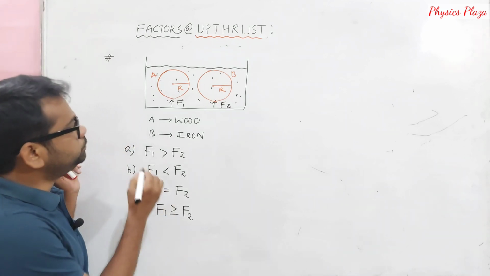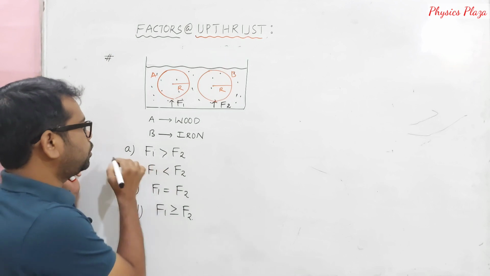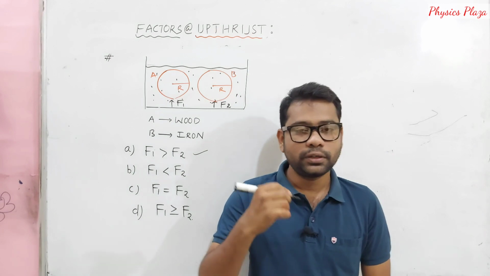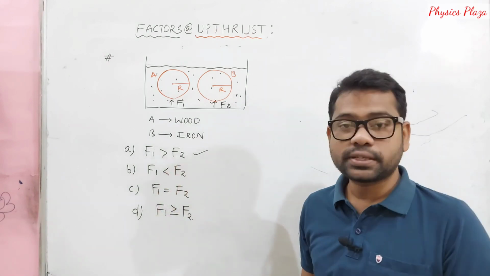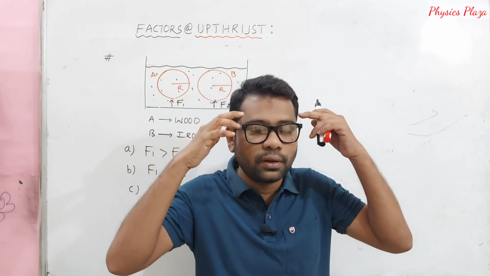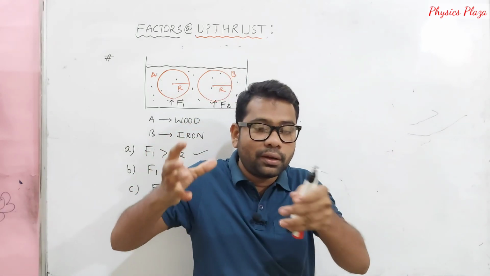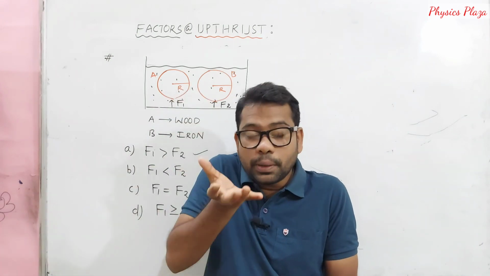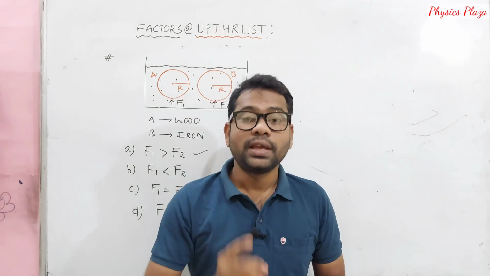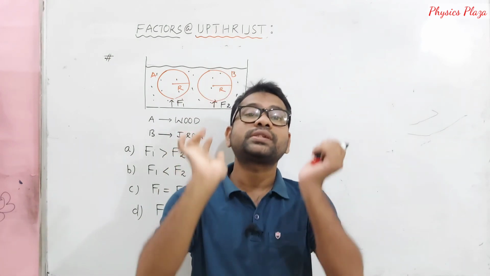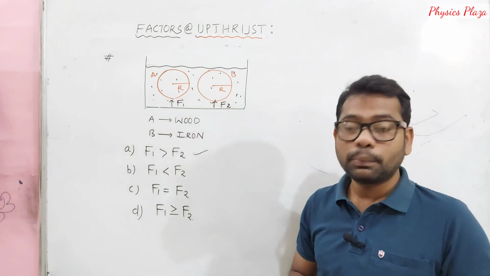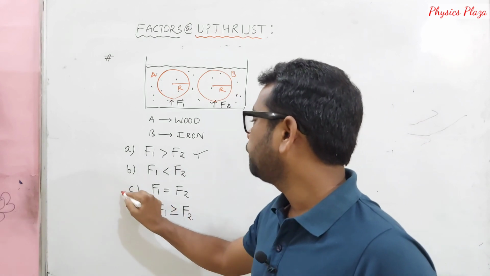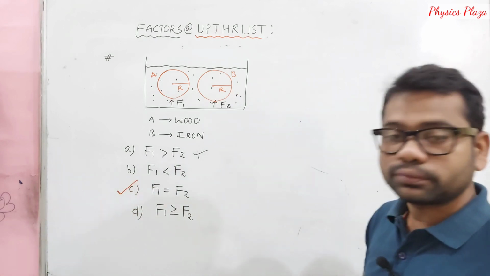So children, can I say that option A is right? Yes or no? Generally many of us think option A is right, because we imagine a situation where we take an iron ball and a ball made of wood. When both are immersed, obviously the wooden sphere will come upwards, so we think more upthrust is acting on it. But children, it is wrong. The correct option is F1 is equal to F2.